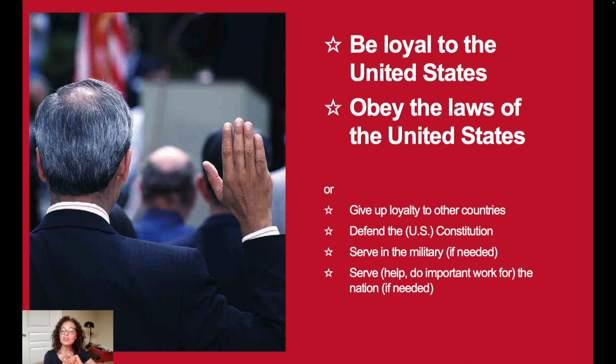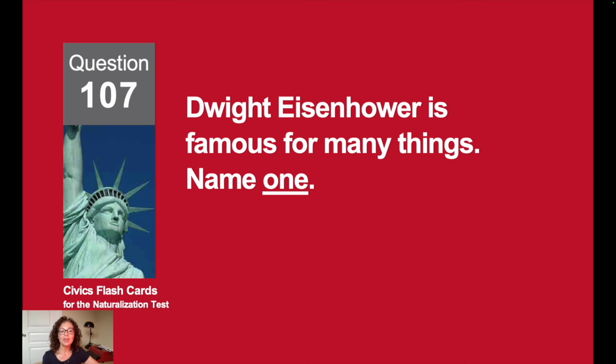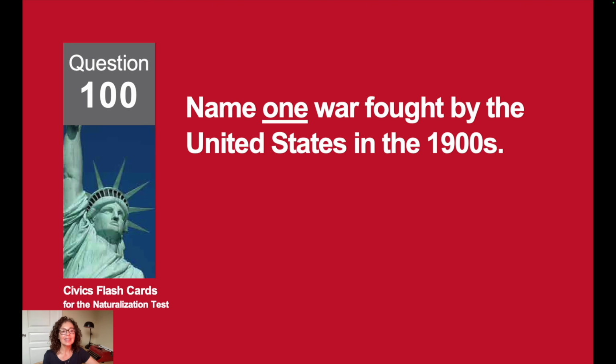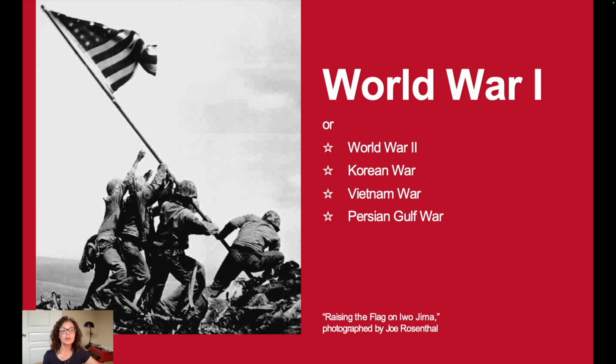Name 2 promises that new citizens make in the Oath of Allegiance. To be loyal to the United States and to obey the laws of the United States. Dwight D. Eisenhower is famous for many things. Name 1. Eisenhower, he was a general during World War II. Name 1 war fought by the United States in the 1900s. World War I.